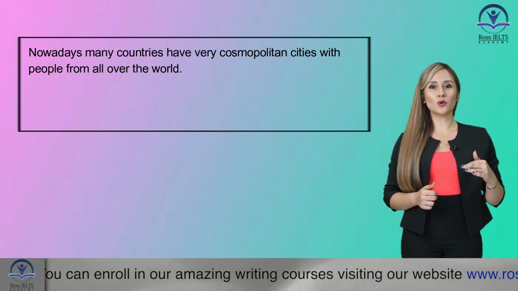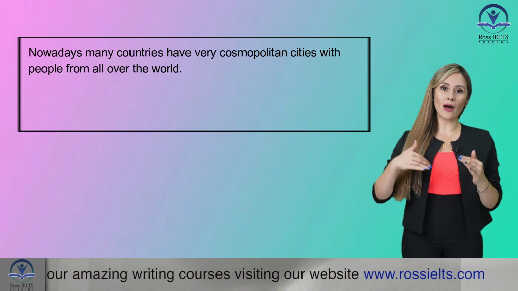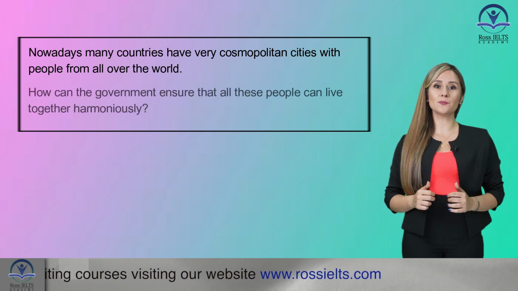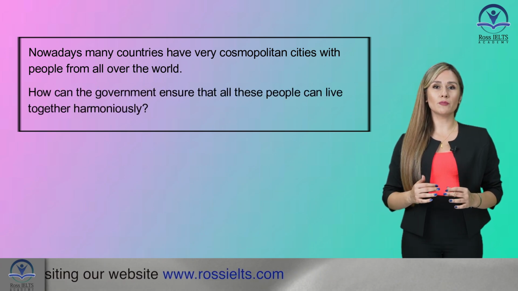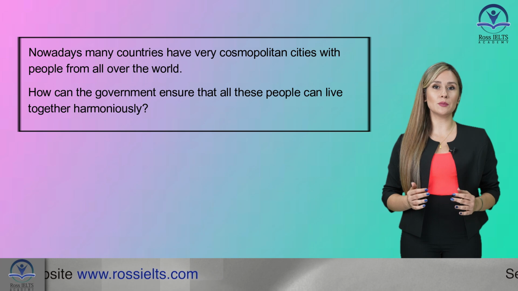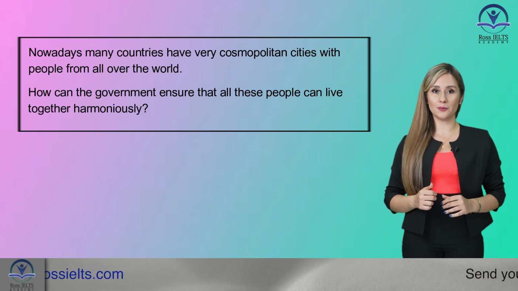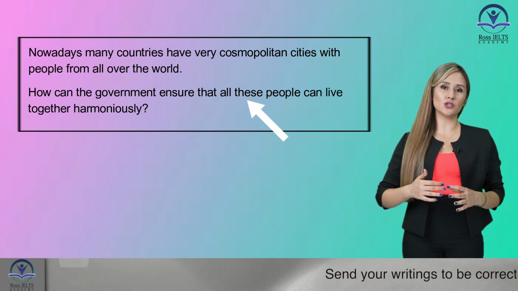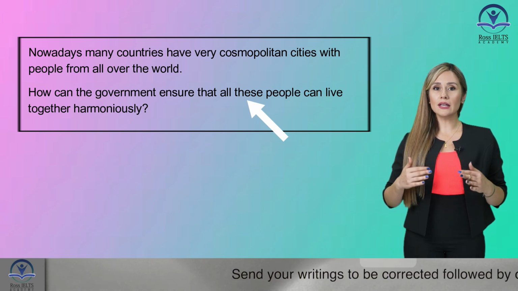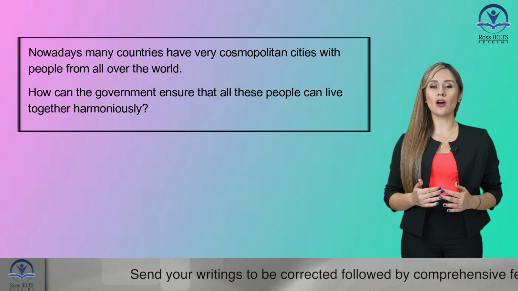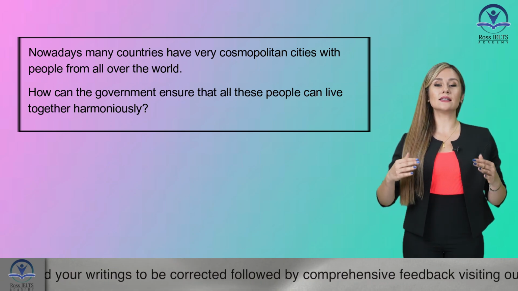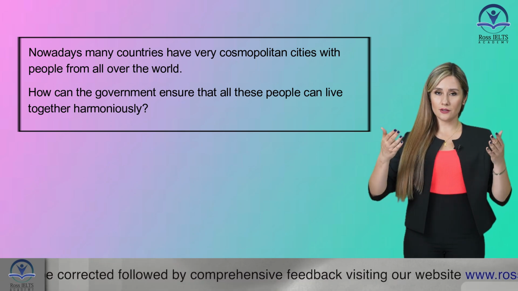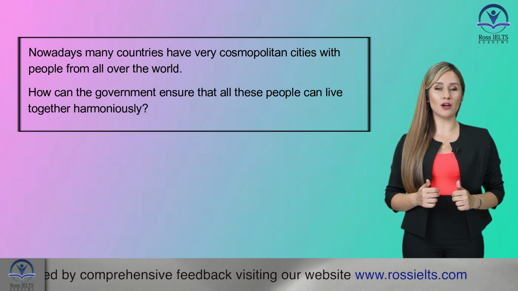Now, the next part would be the question we are asked about this question statement, which says, how can the government ensure that all these people can live together harmoniously? Here we are asked a question about the given question statement. By reading it, we can understand the question type you're dealing with here is a direct question. And here is the paragraph structure we should follow for that.